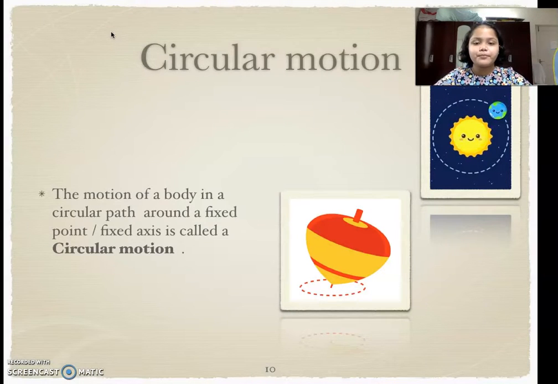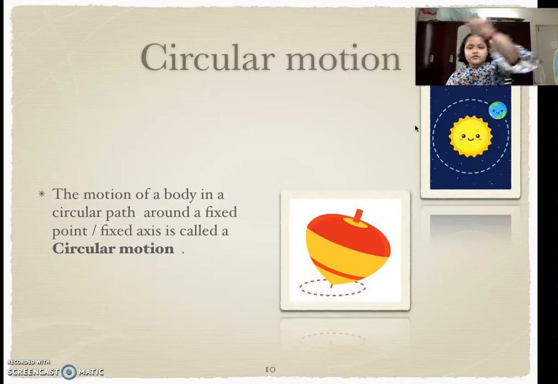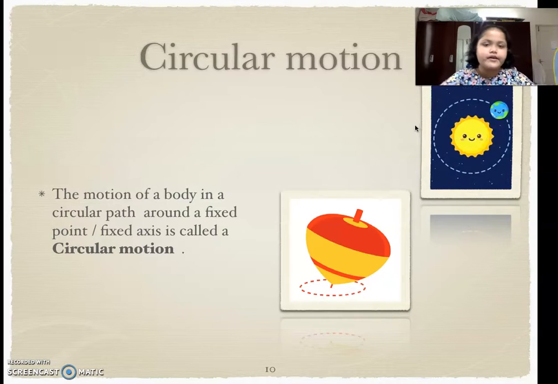Now the motion of a body in a circular path around a fixed axis is called circular motion. Basically, if you take those spinning toys, which you can also see here in the picture, they are going in a circular path, they are rotating over there only, but they have a fixed point. Now if we talk about the orbit of the earth, which you can see in one of the pictures, it is going in a circular path, but it has a fixed point, which is the orbit. It cannot go everywhere.